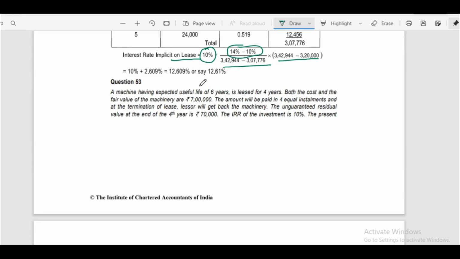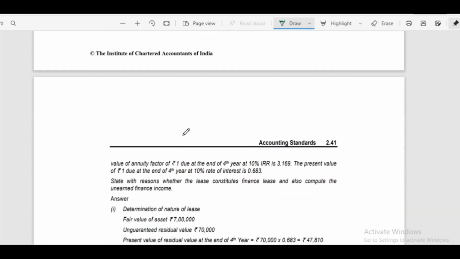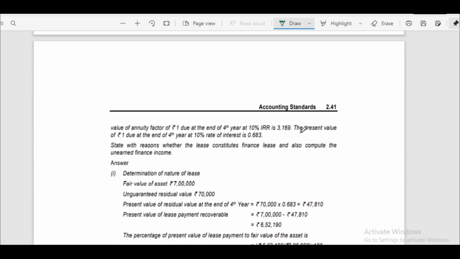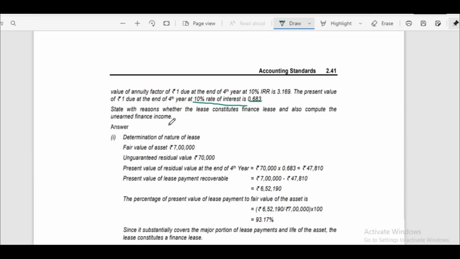Next, question number 53. A machine having expected useful life of 6 years is leased for 4 years. Both the cost and the fair value of the machinery are 7 lakhs. The amount will be paid in 4 equal installments and at the termination of lease, lessor will get back the machinery. The unguaranteed residual value at the end of 4th year is 70,000. The IRR of the investment is 10%. The present value of annuity factor of ₹1 due at the end of 4th year at 10% IRR is 3.169. The present value of ₹1 due at the end of 4th year at 10% rate of interest is 0.683. State with reasons whether the lease constitutes finance lease and also compute the unearned finance income.